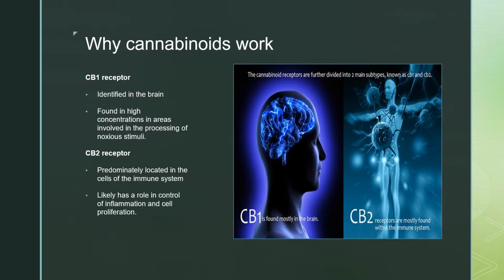Why do cannabinoids work? In our body, we have two receptors, CB1 receptor and CB2 receptor. CB1 receptor is identified in the brain, and it is found in high concentrations in areas involved in processing of noxious stimuli. CB2 receptor is predominantly located in cells of the immune system, and it likely has a role in controlling inflammation and cell proliferation.